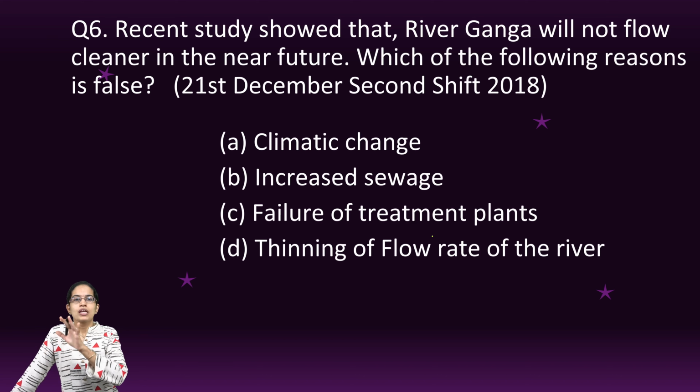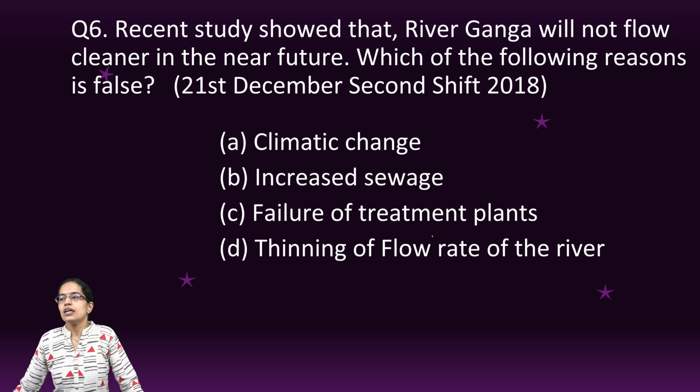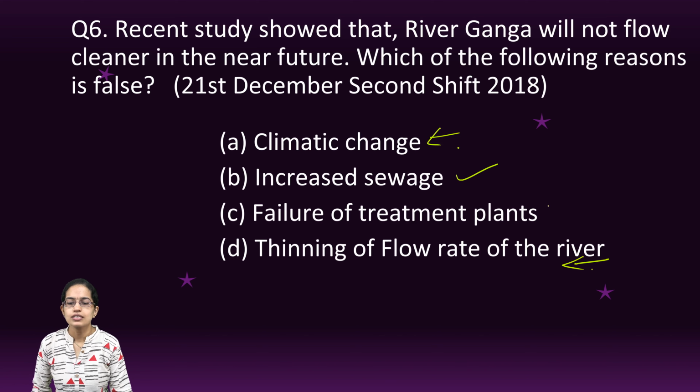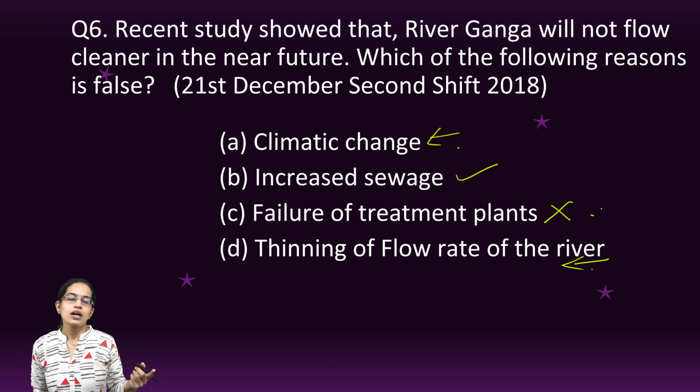Now as we said, recent updates are important for your environment. So this was a question asked on one of the recent studies of the Ganga river, which says that Ganga will not flow cleaner in the near future. Why do you think is the reason for the same? Definitely a higher amount of sewage, thinning of the flow, so a lesser amount of water going through, creating more pollution and stagnancy in the water that is affecting the pollution levels, and climate change would be some of the factors. It is not the failure of the treatment plants that is taken into account. So these are the right options.